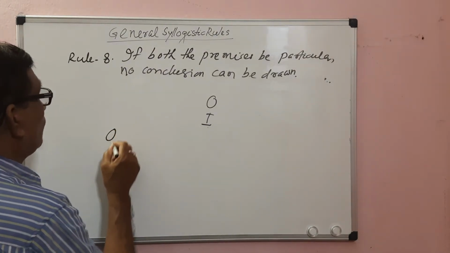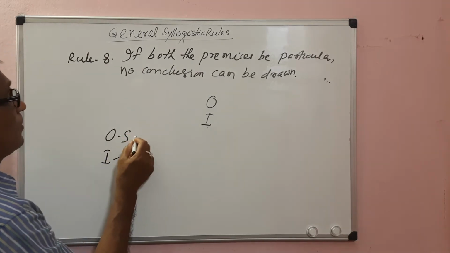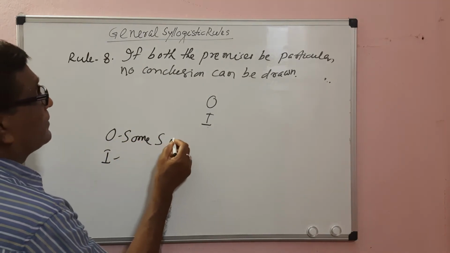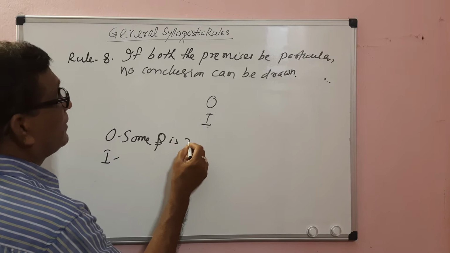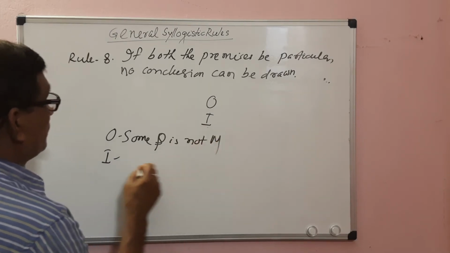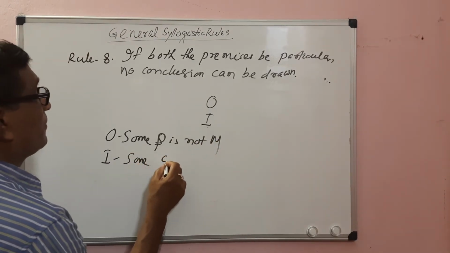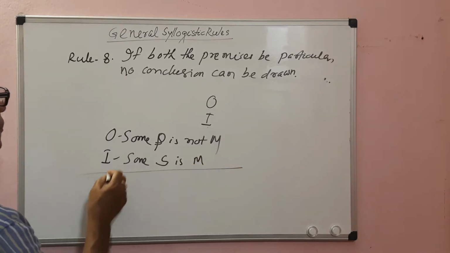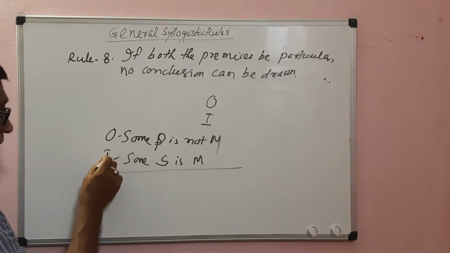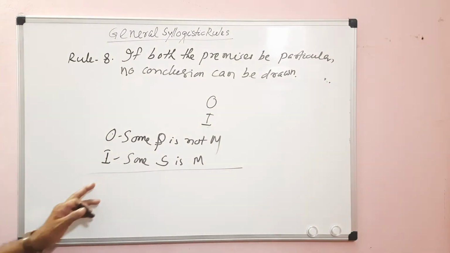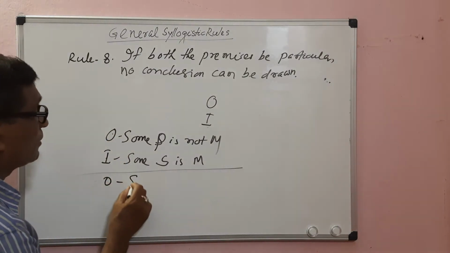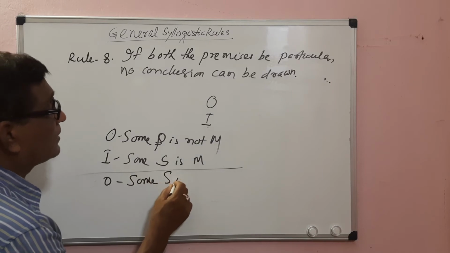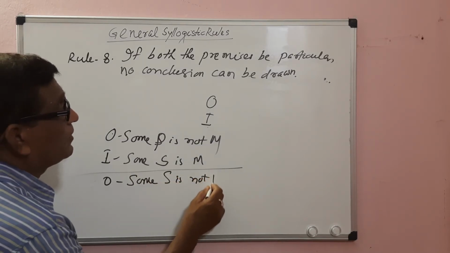Major premise is O, minor premise is I. Some P is not M. Some S is M. Therefore, one premise is affirmative and the other is negative, so the conclusion must be negative: an O proposition, Some S is not P.